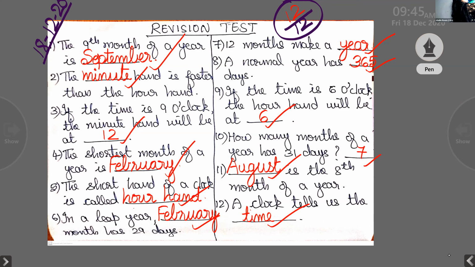Or if 10 is there, 10 upon 12, like this. If you have got full marks, 12 out of 12, write 12 and put 2 stars near to the mark. Okay, Yadav is showing the mark. He got 12 out of 12.